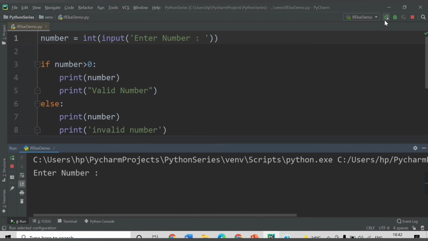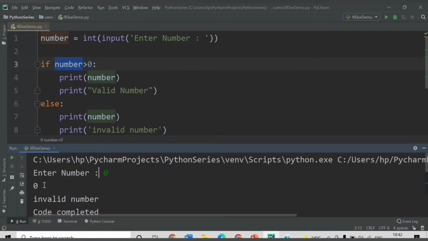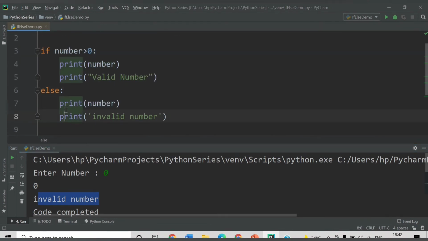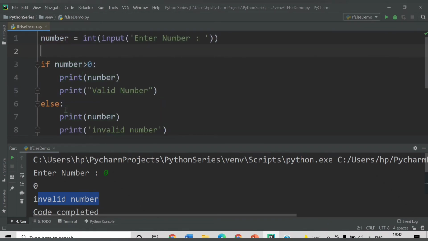If I enter the number as 0, enter number, so what will be the output? So see, here we have provided 0 as the value of number, so 0 is not greater than 0, right? Because 0 is equal to 0. So in that case the else part will be executed. Let's see, we have provided here 0, enter. So see, we are getting here value of number as 0, and it says invalid number because this condition has become now false, so that's why the else part is executed. So in this way you can control the flow of your program according to the requirement what you have.